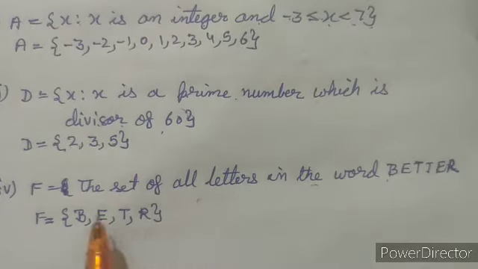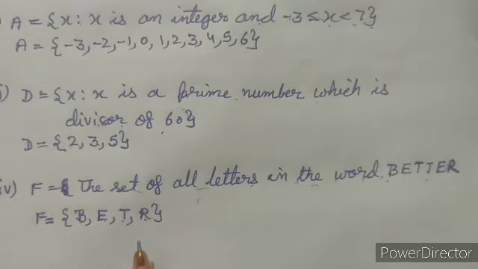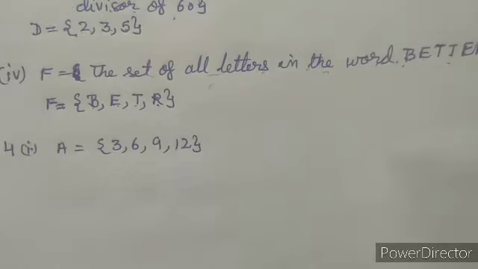So that means the set of all letters of the word better will be {B, E, T, R}. Always keep in mind you will not write a letter twice in roster form. Now in the fourth question we have to write the sets in set builder form.